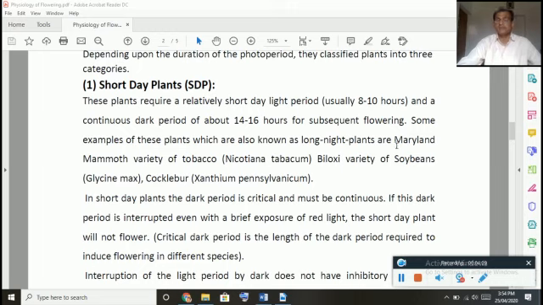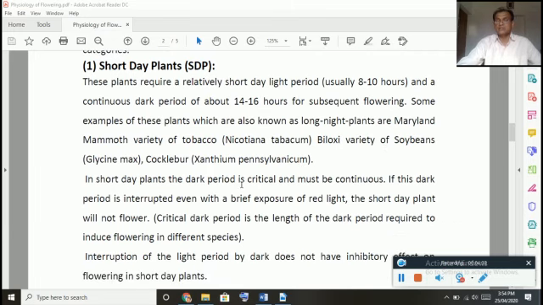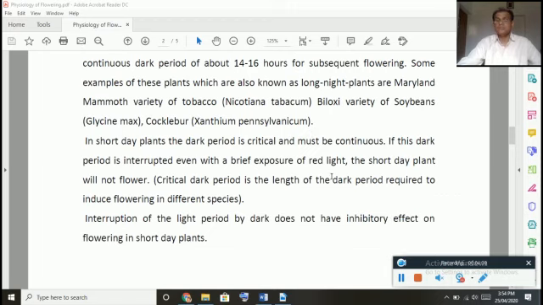Short day plants, because they need a shorter day period for flowering. Examples, as I said already, Nicotiana, then soya bean, that is Glycine max, and one more, cocklebur, otherwise called Xanthium. In short day plants, the dark period is critical and must be continuous. For example, the dark period of 14 to 16 hours must be continuous.